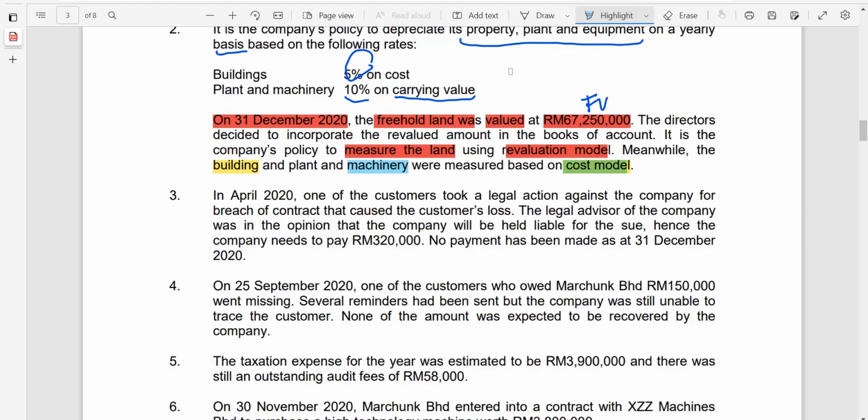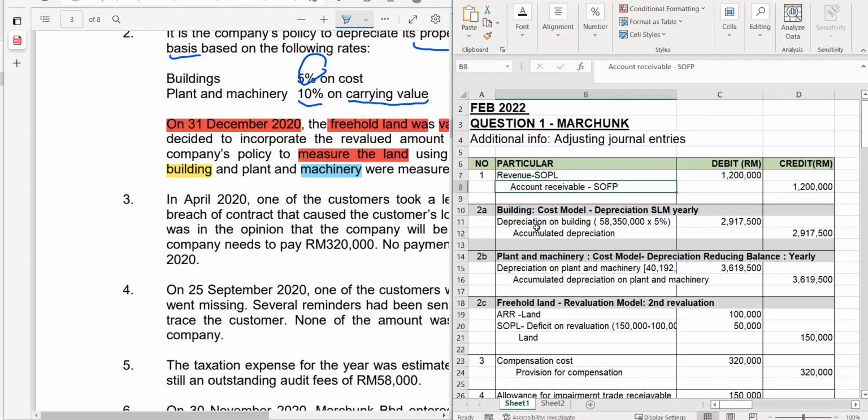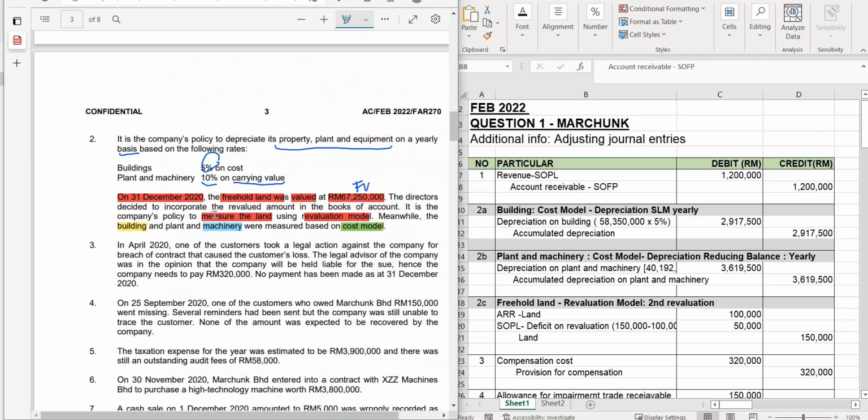But lucky you today, there is no acquisition or disposal of machinery and even the building. So this is an easy question. So we just need to do the revaluation for land. Before that, we do the depreciation first, since there are no adjustment for the item except for depreciation. No adjustment for acquisition, disposal, write-off whatsoever, nothing.